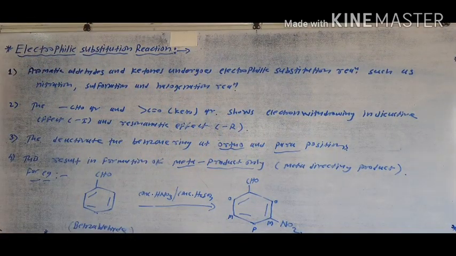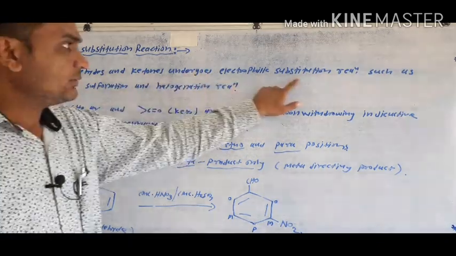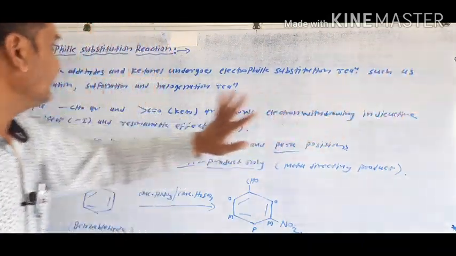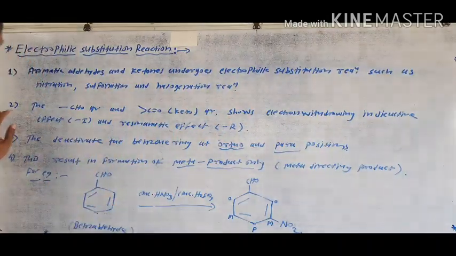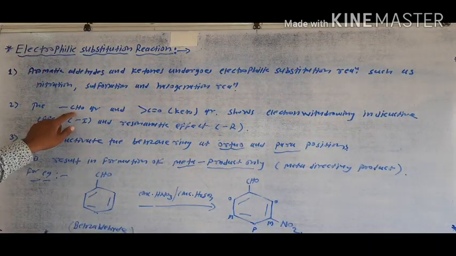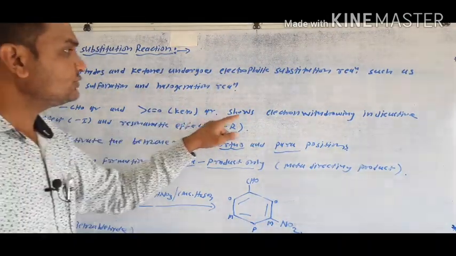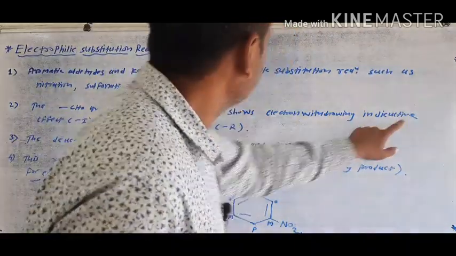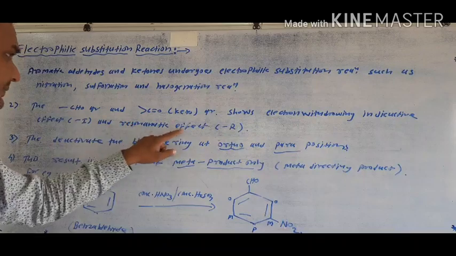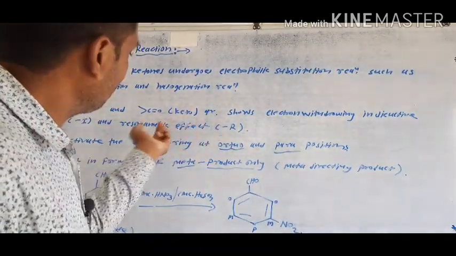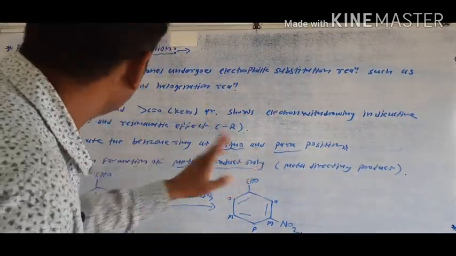Let me revise the topic overall. Aromatic aldehydes and ketones undergo electrophilic substitution reactions such as nitration, sulfonation, and halogenation. The second important point is that the aldehydic and ketonic groups show the electron withdrawing inductive effect, the minus I effect, and the electron withdrawing resonating effect, the minus R effect.